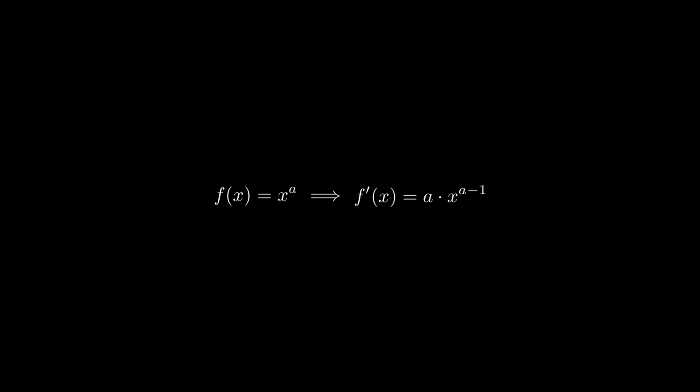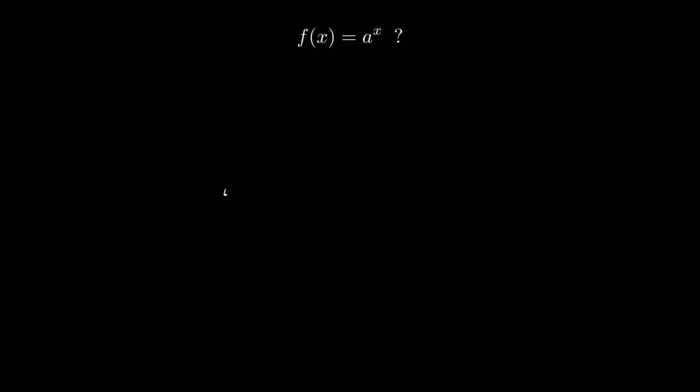Let's try some things. Let's try any polynomial, so x to the a, and we quickly see it fail. As the exponent on the x is decreased by 1, they're no longer the same. We can then try some trigonometric functions like sine of x, but we see that its derivative is cosine of x. Similarly, the derivative of cosine of x is negative sine x. So we don't have our function yet. Okay, so we've tried a couple functions and we're kind of stuck. Let's try a new one that we haven't tried yet. A to the power of x.